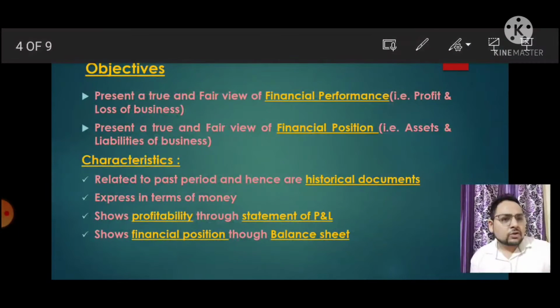So now the question arises, you understand the meaning of financial management, financial accounts. Okay, now you understand the meaning of financial statement. Another question arises in your mind, why do we need the financial statements? Why?